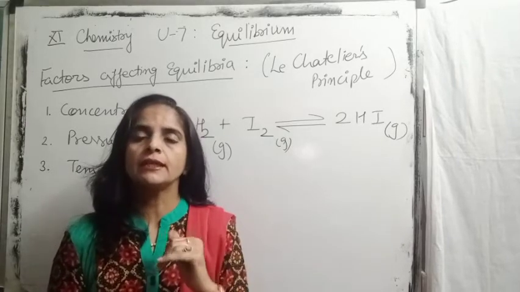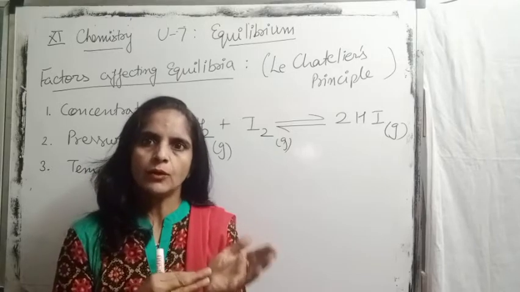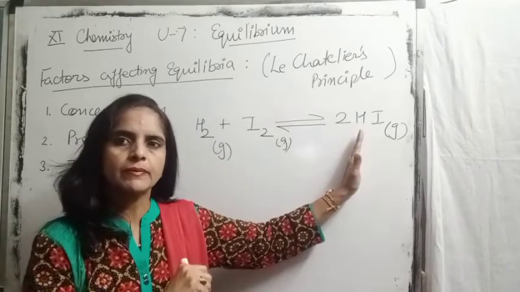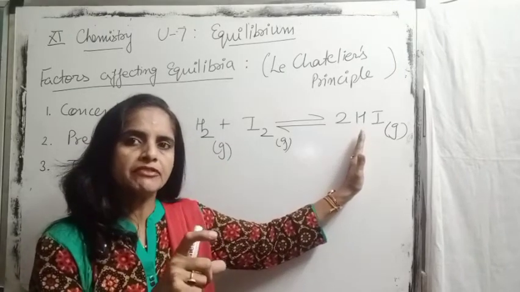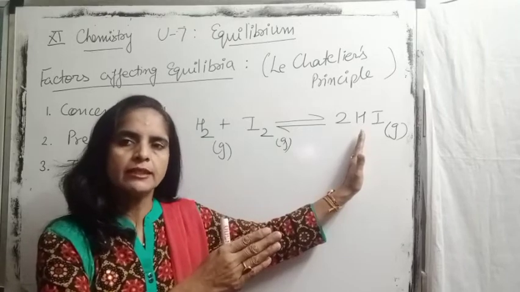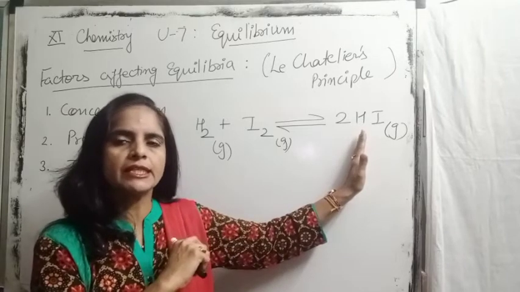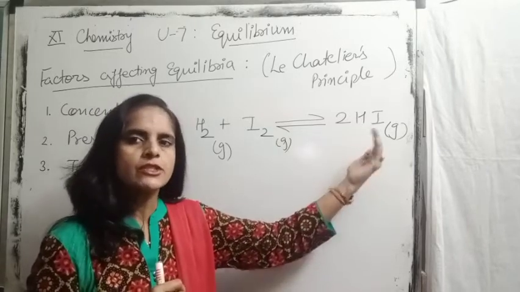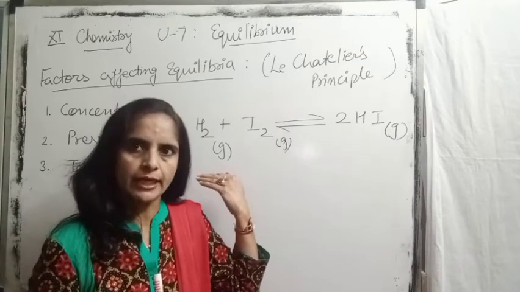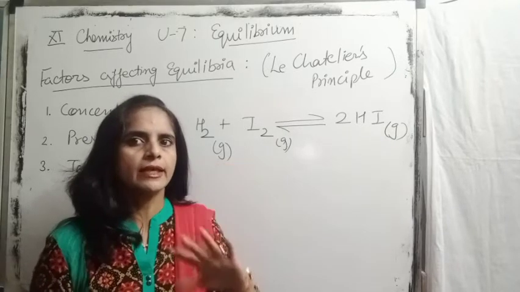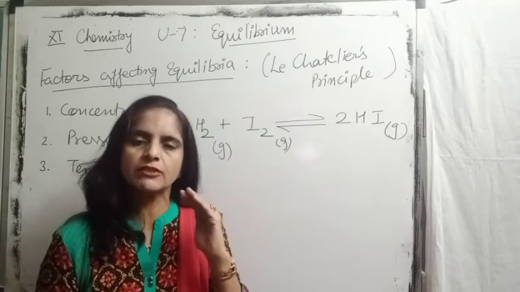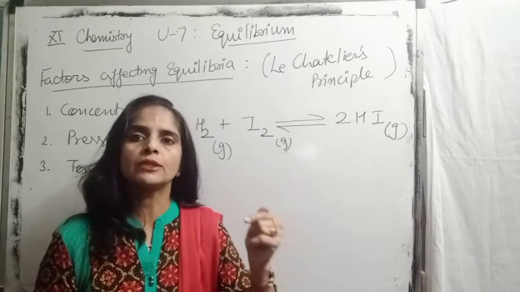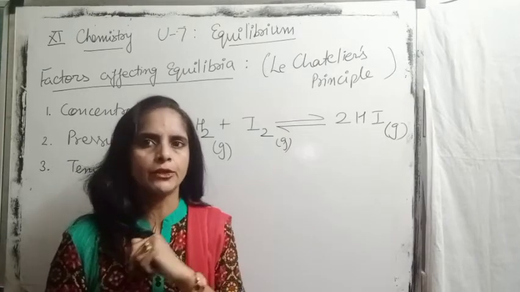This we can also attain in the reverse way. How? Suppose I add more HI at the stage of equilibrium. Then to nullify the effect of increased concentration of HI, the decomposition rate of HI will increase. It decomposes at a faster rate, so the reaction will proceed in the backward direction. So I think now the meaning of Le-Chatelier's principle is clear. The reaction will always move in the opposite direction to cancel out the effect which we have introduced.